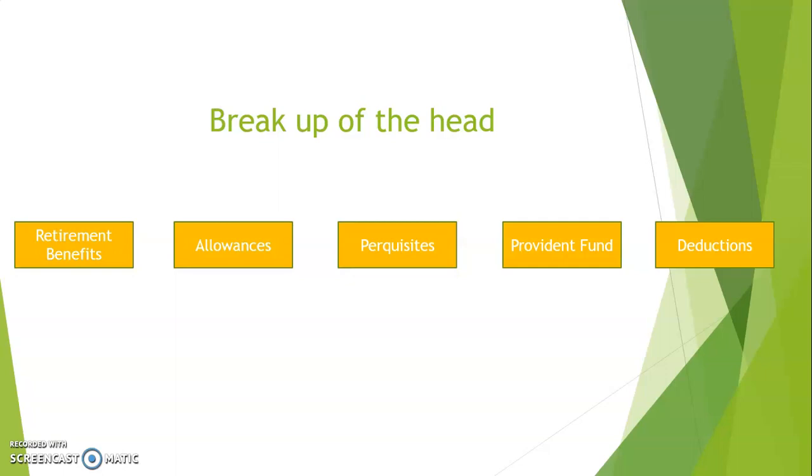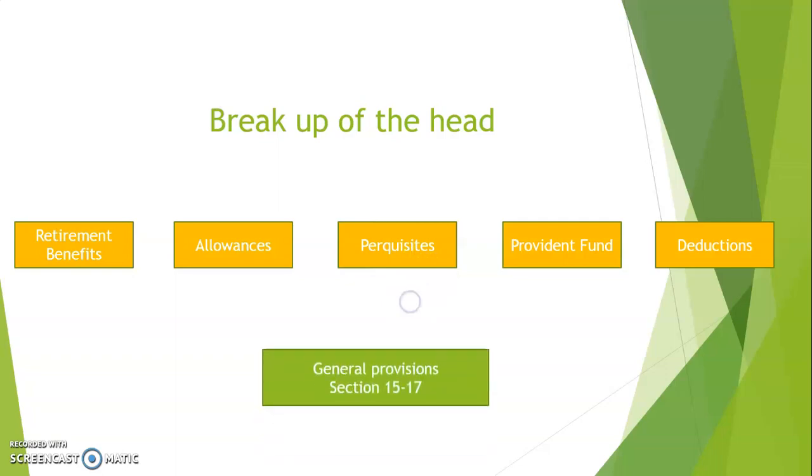Now, for every head, there will be a set of sections ranging from, say, section A to section B, which contains all the general provisions pertaining to that head. It's not necessary that all the sections applicable for a single head should fall under those sections, but the general items of the whole head will fall under that range. So for salaries, the general provisions fall under sections 15 to 17.